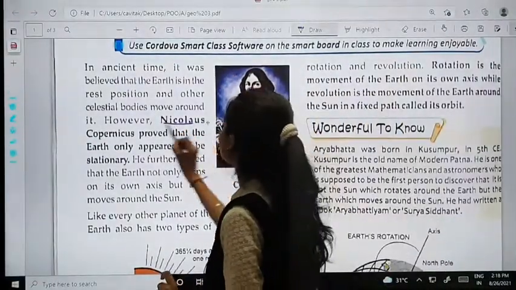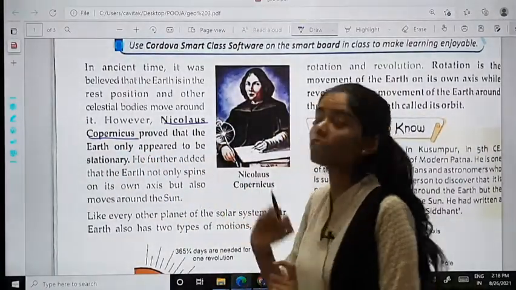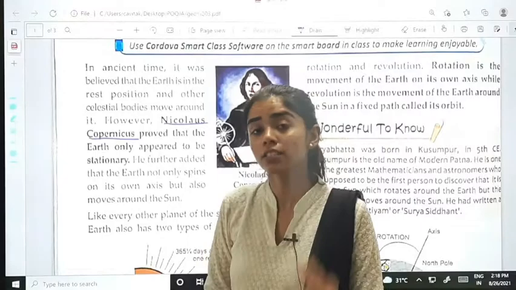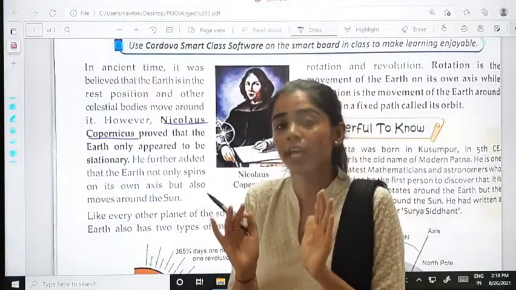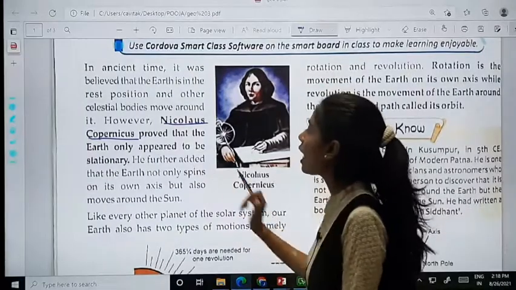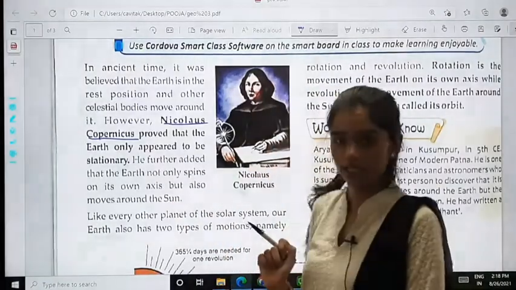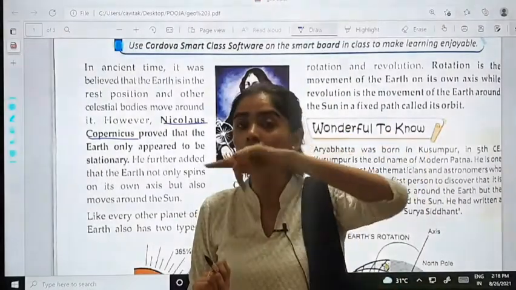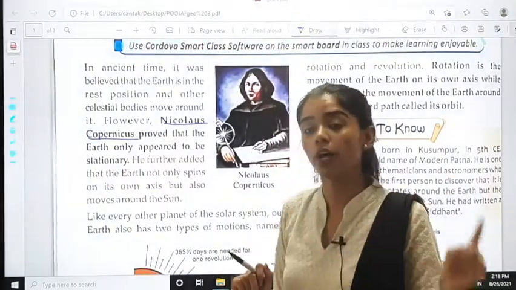However, Nicholas Copernicus proved that the earth only appeared to be stationary. Nicholas Copernicus, what did he prove? That it is the earth that keeps on moving. It appears to us that the earth is still, but it is actually the earth that keeps on moving. He further added that the earth not only spins on its own axis, but also moves around the sun.